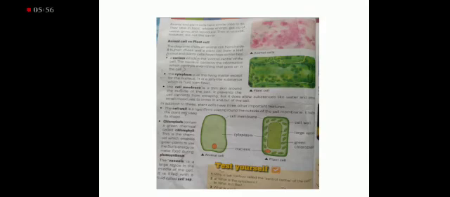The next one is the chloroplast. Chloroplasts contain a green chemical called chlorophyll, and you all know that plants need chlorophyll to carry out photosynthesis. Photosynthesis is a process by which plants are able to make their own food. So chlorophyll is really important for plants. The next and the last one is the vacuole. The vacuole is a large space in the middle of the cell. It is filled with a fluid called the cell sap.